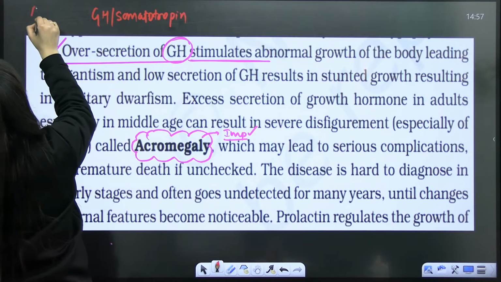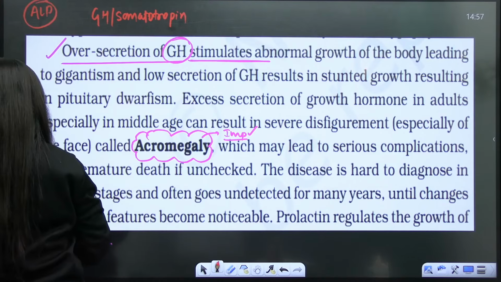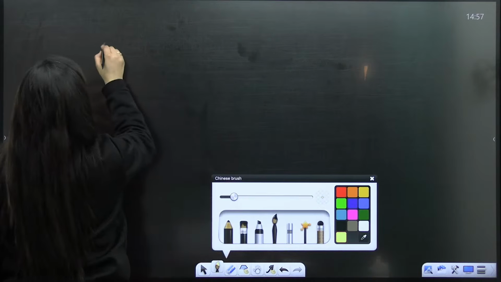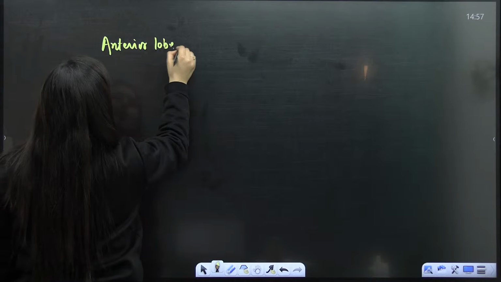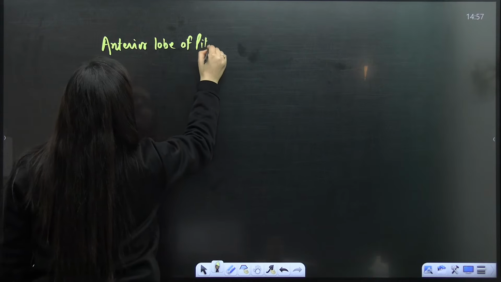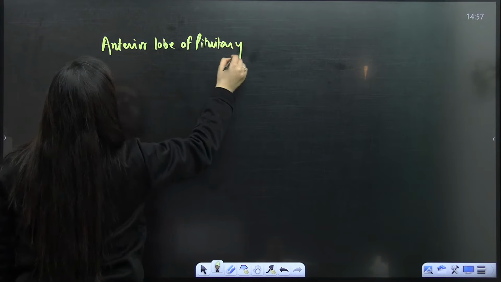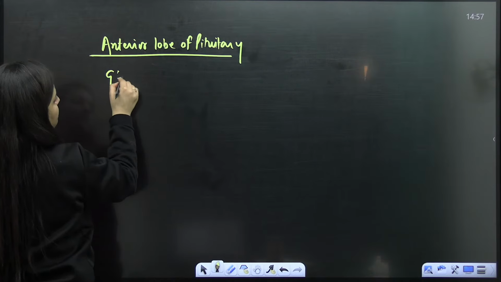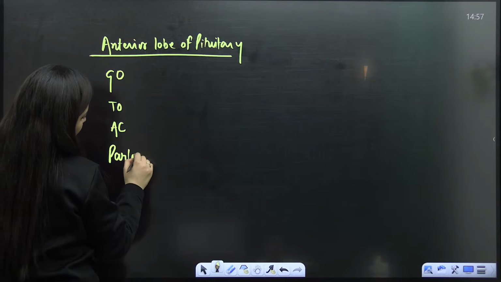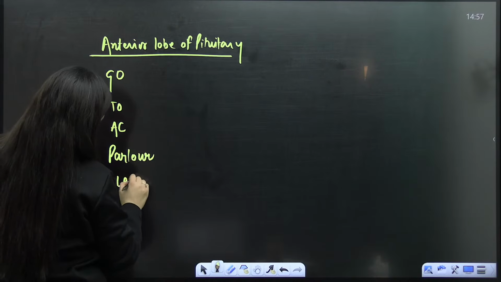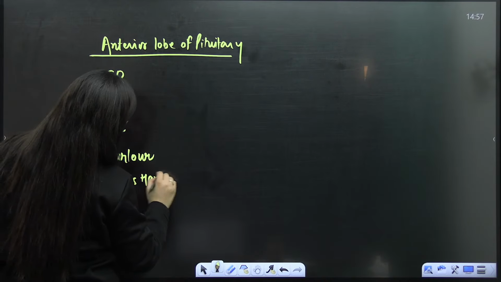You know the anterior lobe of pituitary, isn't it? When you talk about the anterior lobe of pituitary, it is the master gland. So there are 6 hormones, and there is a trick here. Go to AC parlor.